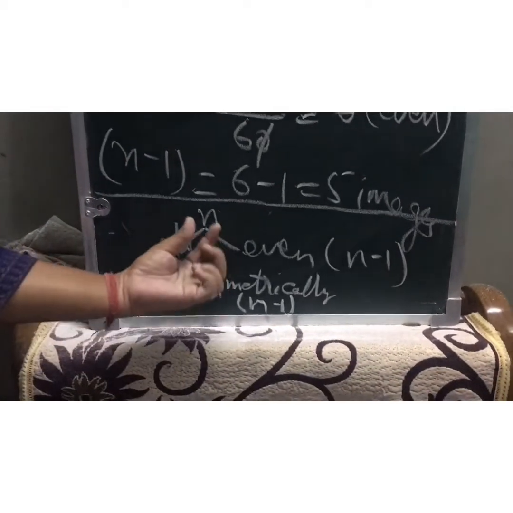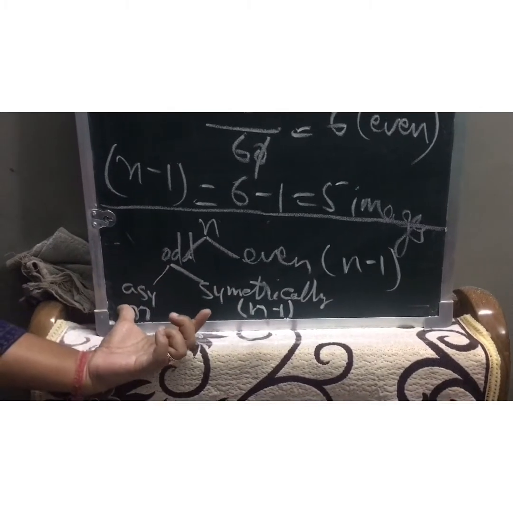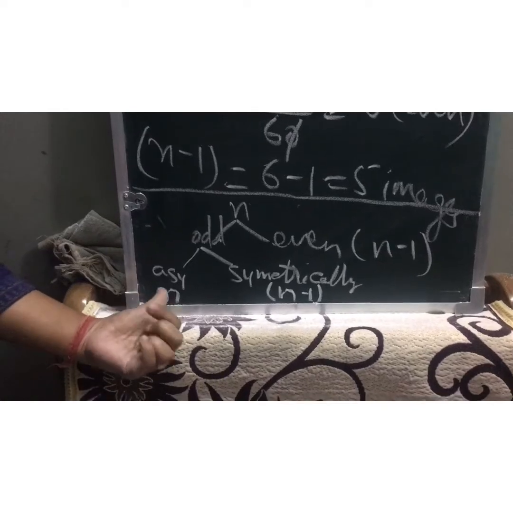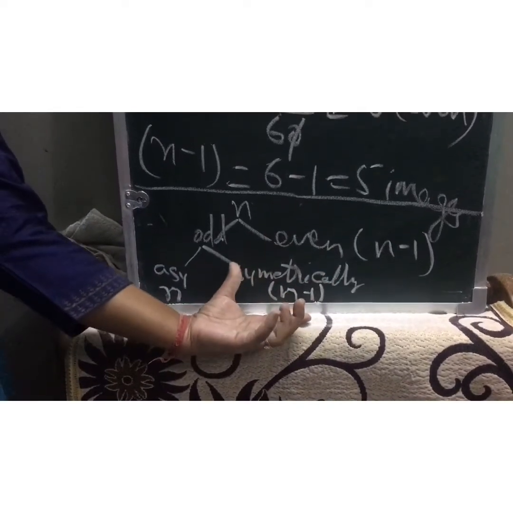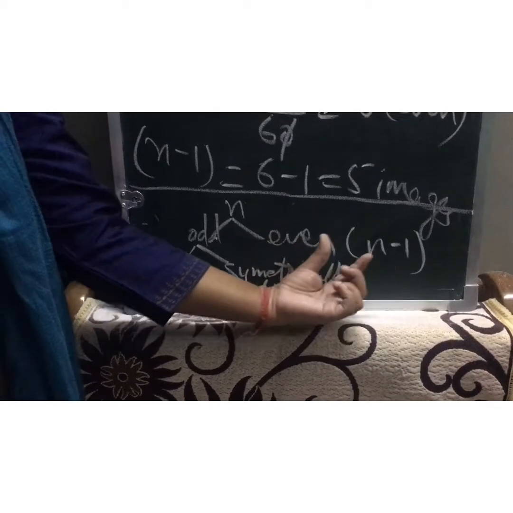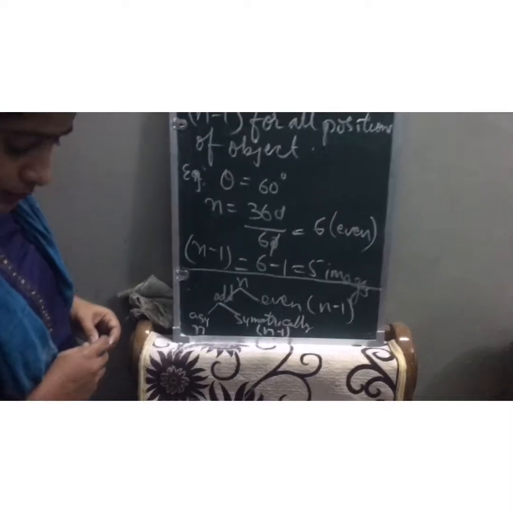Okay. n can be odd or even. Again, odd is classified into asymmetrically placed and symmetrically placed. Asymmetrically placed, the number of images will be n only, and symmetrically placed, it will be n minus 1. Whereas for even numbers, when n is even, always n minus 1 images will be formed for all positions of the object, children.